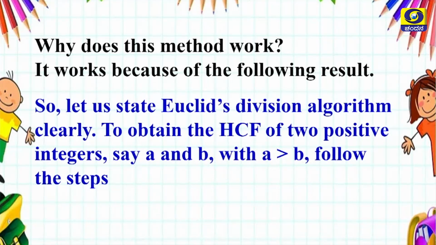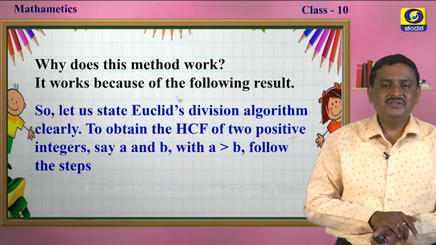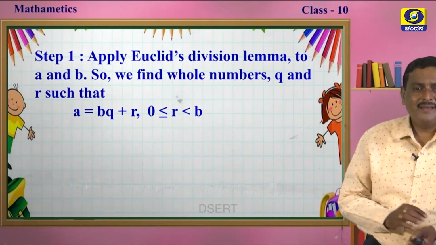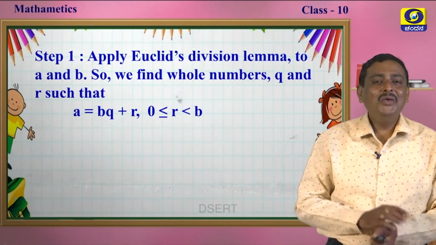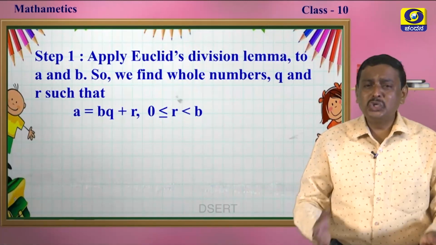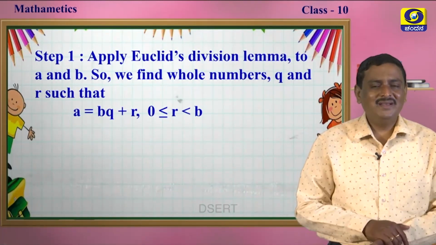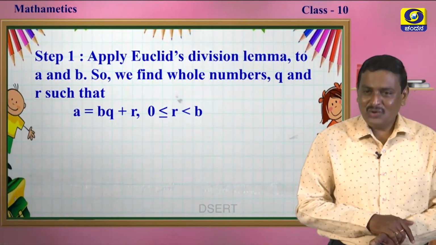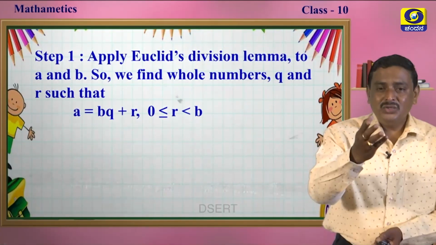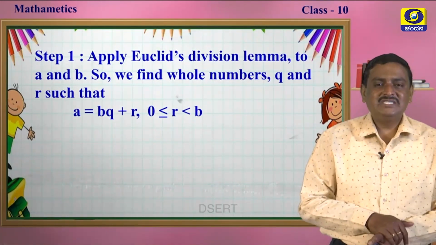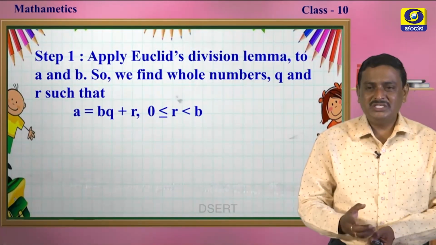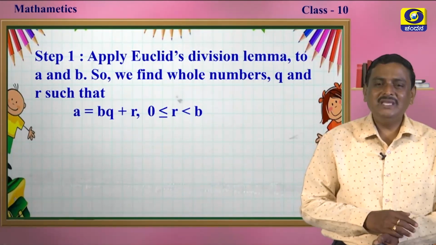Step 1, apply Euclid division lemma to a and b. So we find whole numbers q and r such that a is equal to b into q plus r, where r is greater than or equal to 0 and less than b.